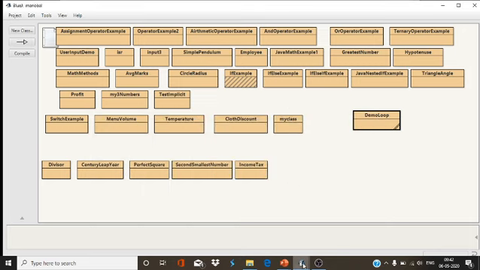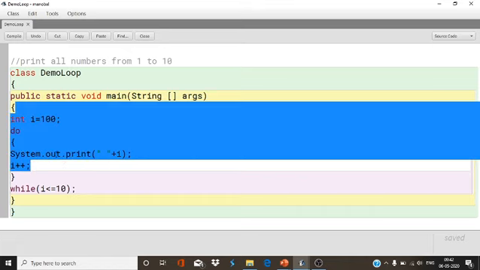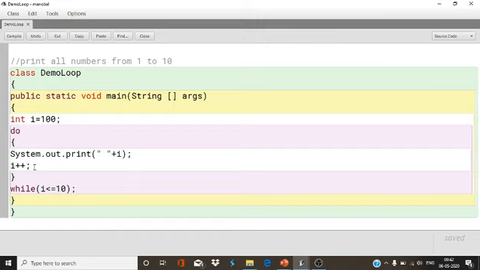But if you give 100 here, still the loop will execute one time, even though the condition is false. See, 100 is not less than 10, but still you will get one value. You will get the value of I once. Why? Because we know that the feature of do while is what? First it will execute the statement, as the name suggests, do, then condition. So first it will print and then check the condition.